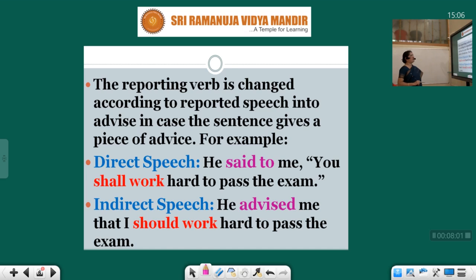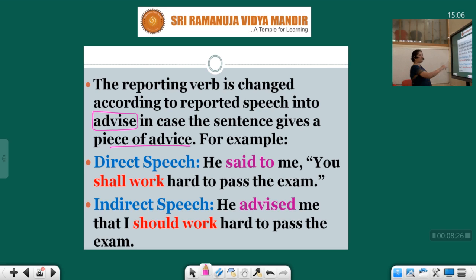The reporting verb is changed according to reported speech into advise in case the sentence gives a piece of advice. He said to me, "You shall work hard to pass the exam." He's advising.